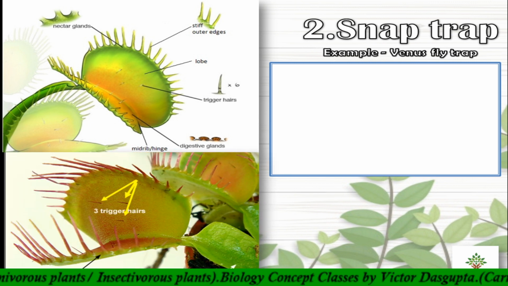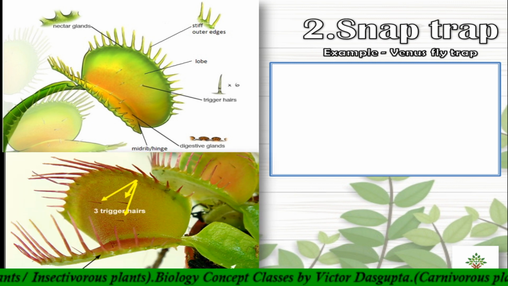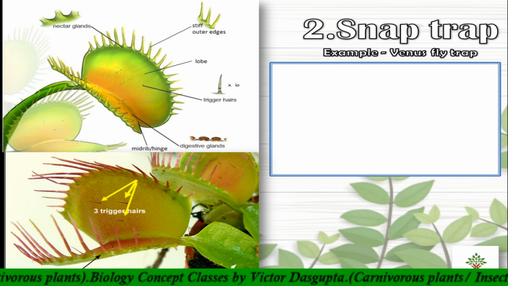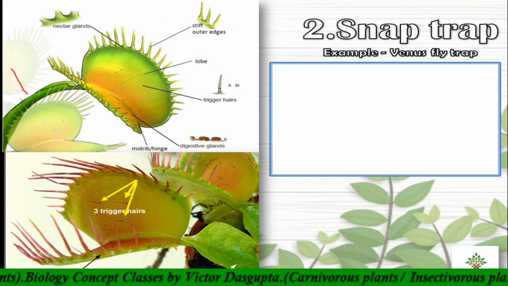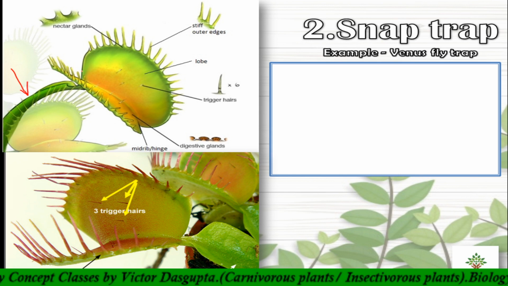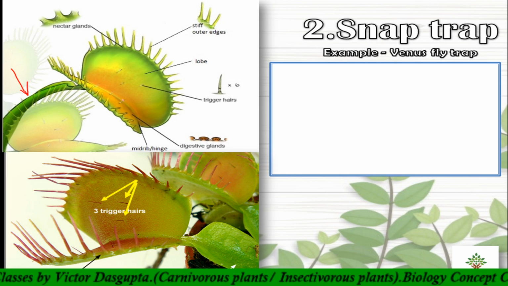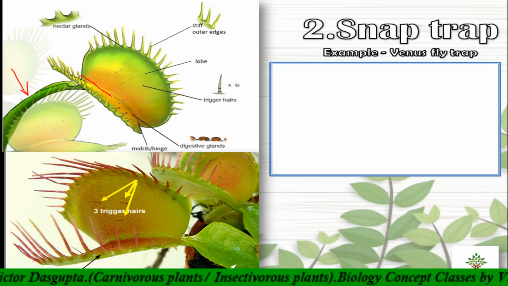In this snap trap, you have to first know this portion is called the petiole. Here I have marked this portion. In the below you can see this portion is the petiole. This is a modified leaf. The leaf has two sides, or two leaf blades.